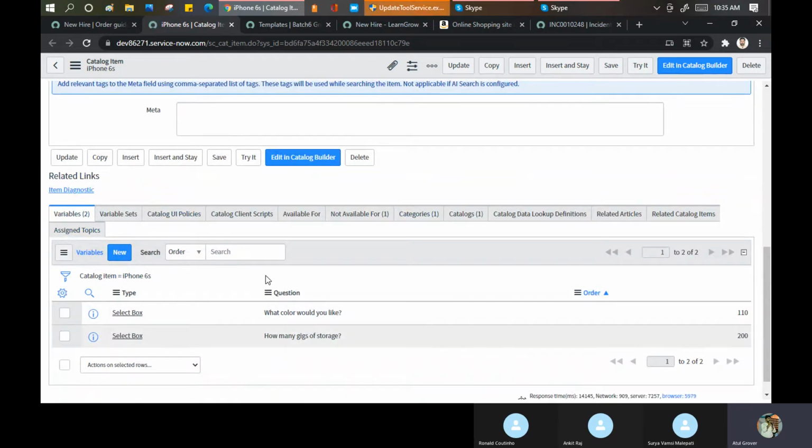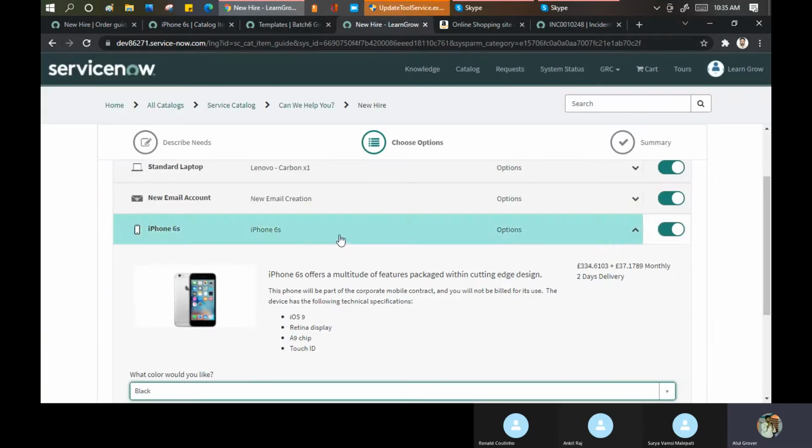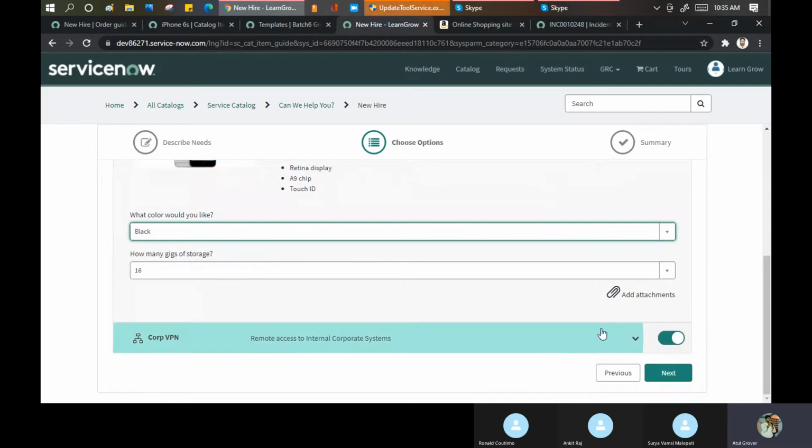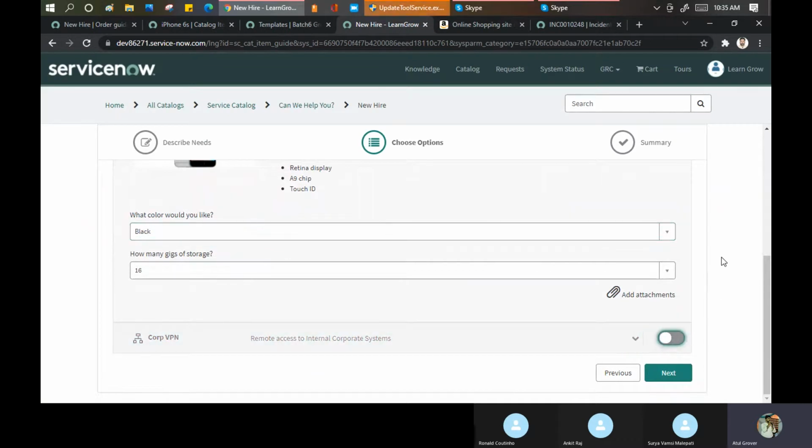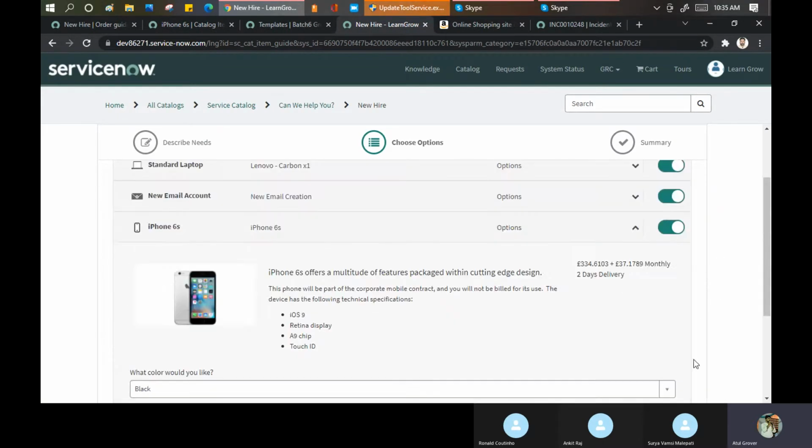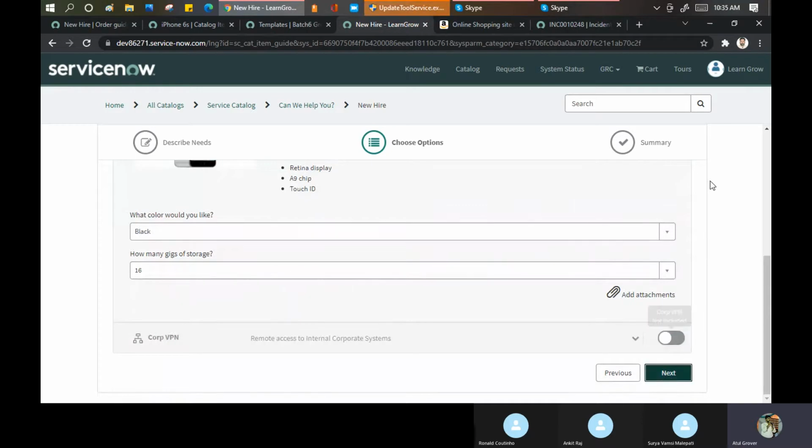So now you should understand. I'm not building any new catalog item. I am just using the existing catalog item in one of the places, and that is called the catalog builder. I need this. This is okay. Do you need the corporate VPN? No, I don't want the corporate VPN. Clear. Now click on the next.